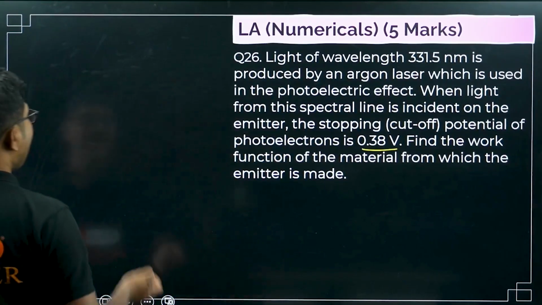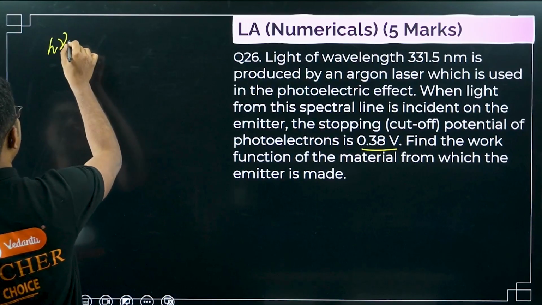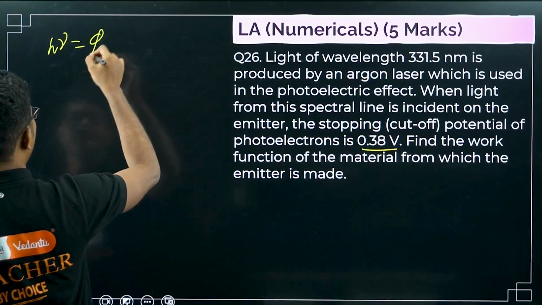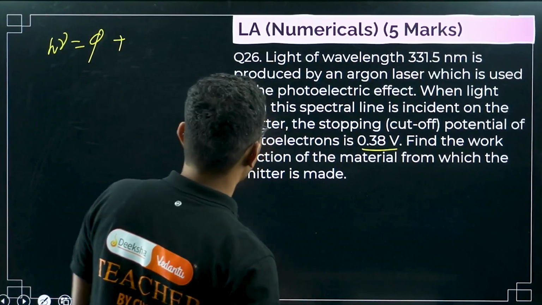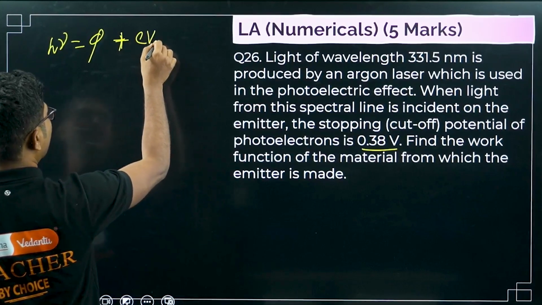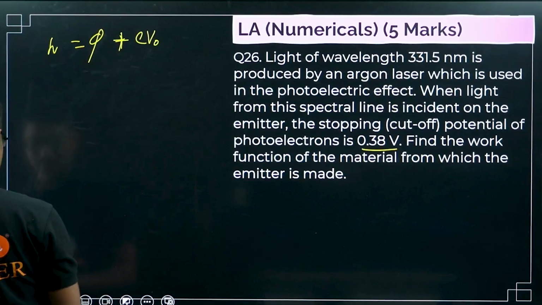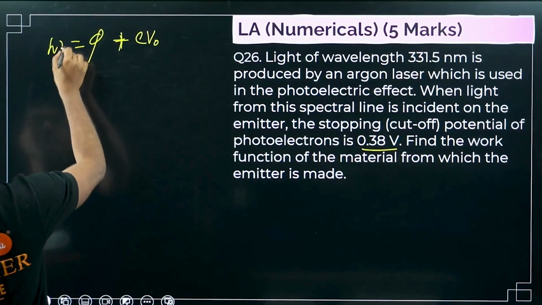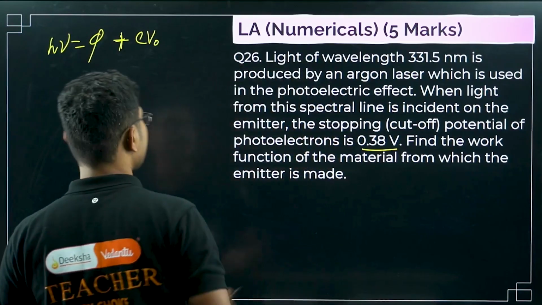So basically again we have to use Einstein's equation, that is h nu equals work function plus, what is given, stopping potential. Stopping potential given means we have to use the same formula, eV naught. The only thing is here the application of the formula is different. In the last case we had to compare two different equations and subtract, but here only one equation is given.